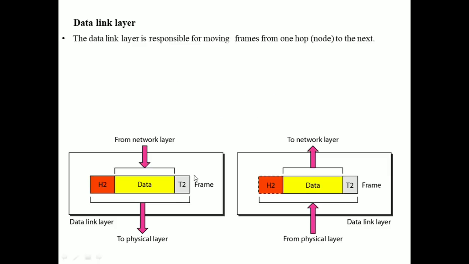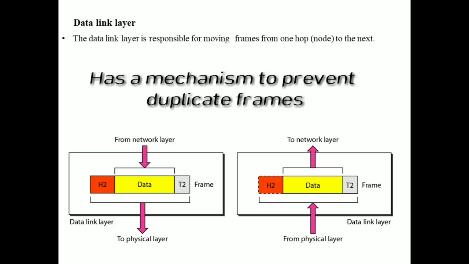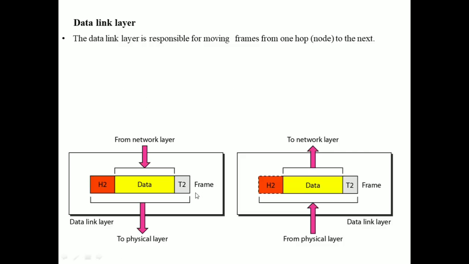The next duty is error control. The data link layer adds reliability to the physical layer by adding a mechanism to detect and retransmit damaged frames or lost frames. The data link layer also uses a mechanism to prevent duplication of frames. Error control is normally achieved by adding a trailer to the end of the frame.